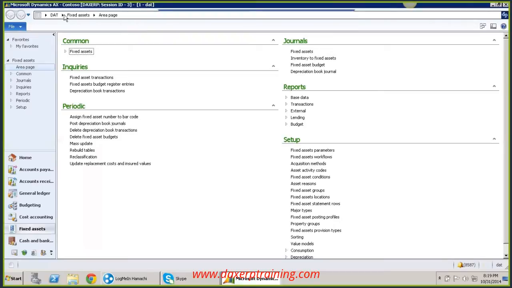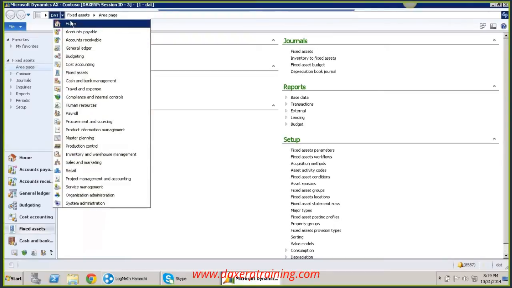and these are the various modules available in AX. In finance, we are going to study accounts payable, accounts receivable, general ledger, budgeting, fixed assets, and cash and bank management. These are the modules we are going to study in finance.